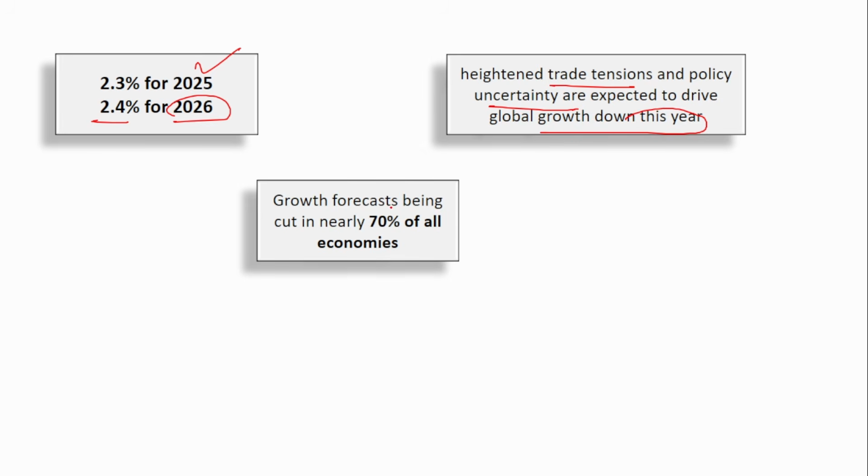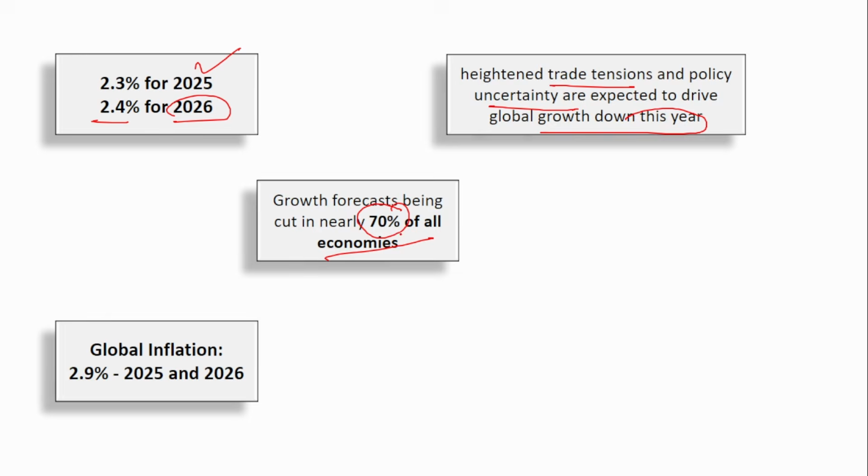So if you see, they have not just reduced the GDP forecast for India and for the world, but for the majority of countries. The growth forecast has been cut in nearly 70% of all economies. So for nearly 70% of the countries, the GDP projection has been lowered by the World Bank.